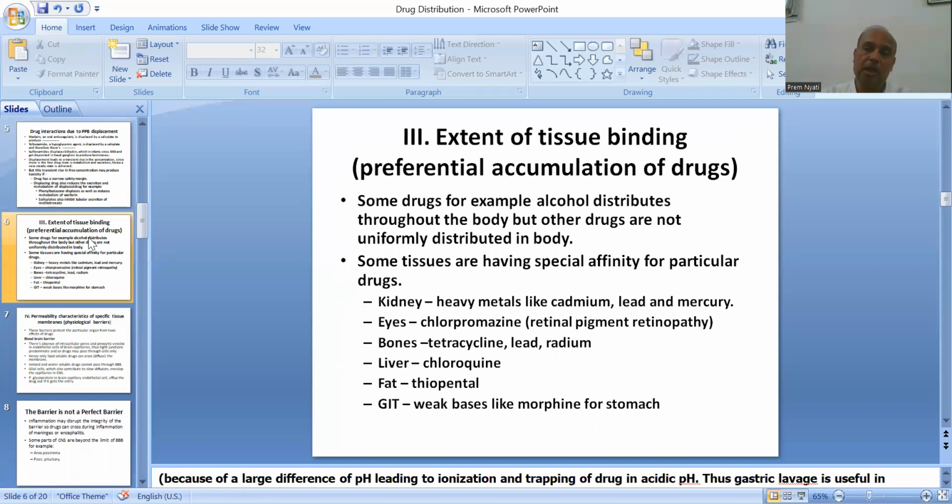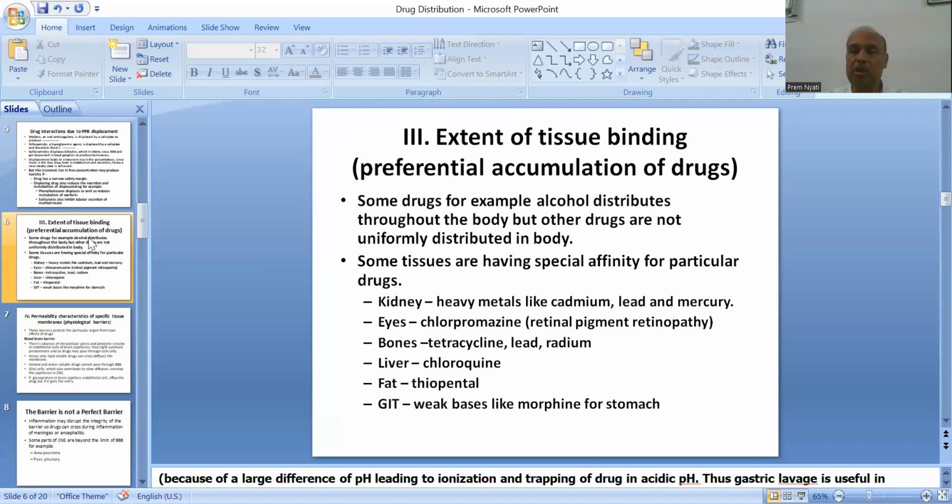Then extent of tissue binding, that is the preferential accumulation of the drugs. Some drugs, for example alcohol, distribute throughout the body, but other drugs are not uniformly distributed in our body. Some tissues have special affinity for particular drugs. For example, in kidney, heavy metals like cadmium, lead, and mercury get deposited in the renal tissue.